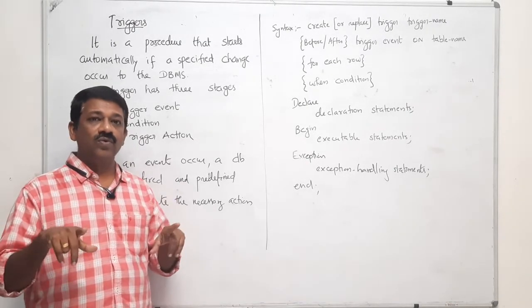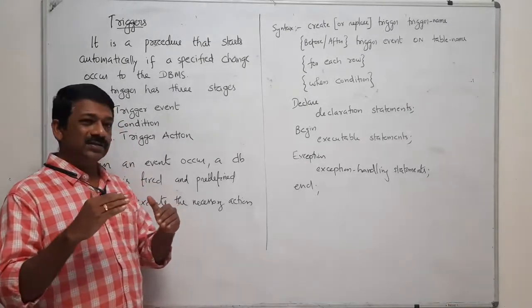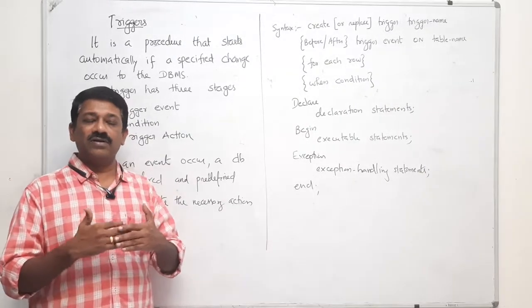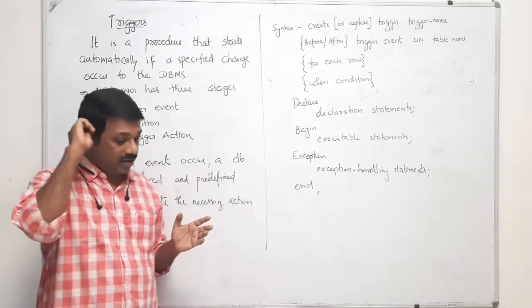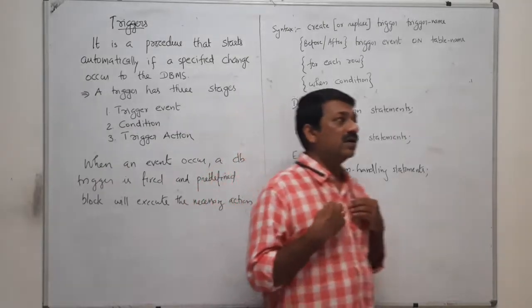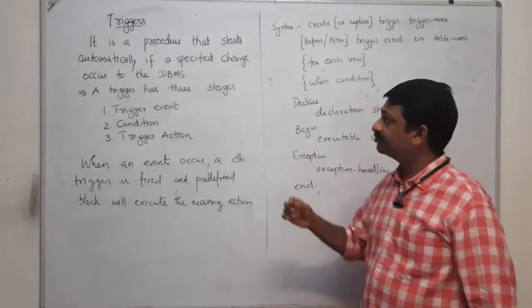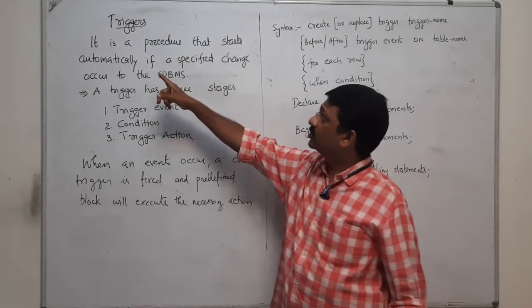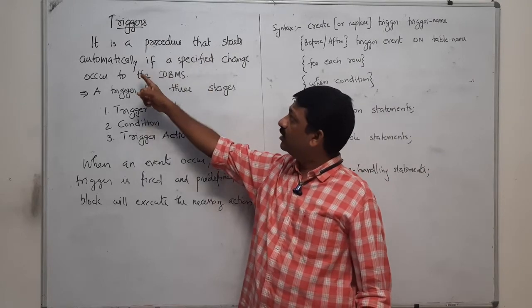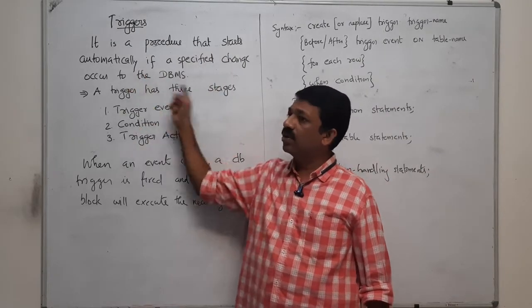There is no triggering method or triggering event, that kind of thing, as far as an assertion is concerned. A trigger is a procedure that starts automatically if a specified change occurs to the DBMS.